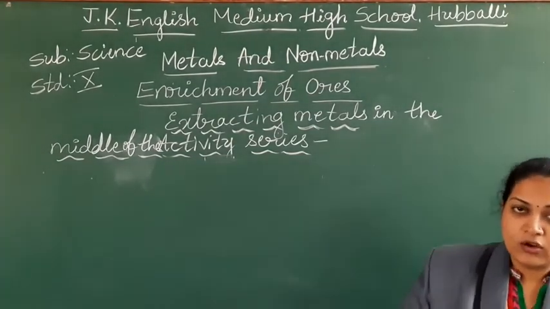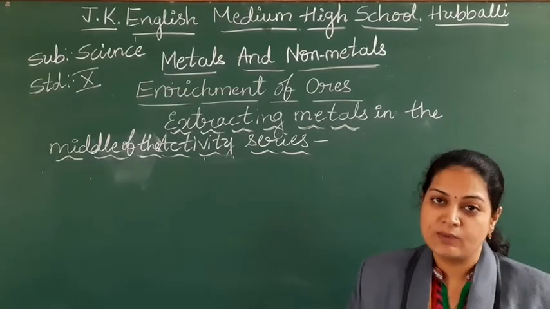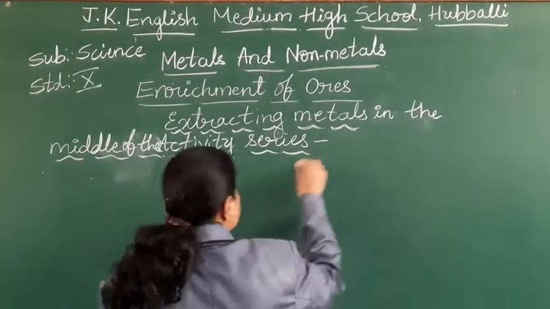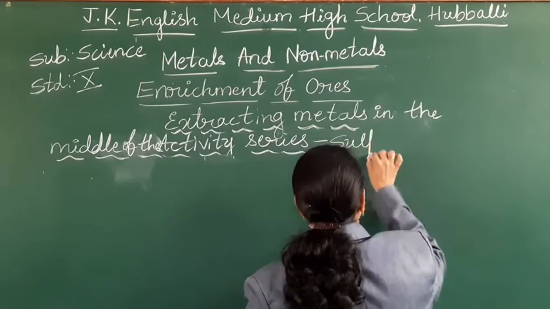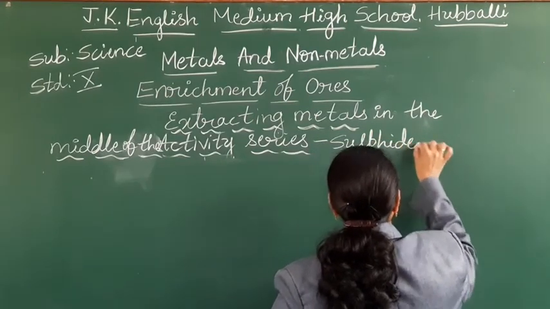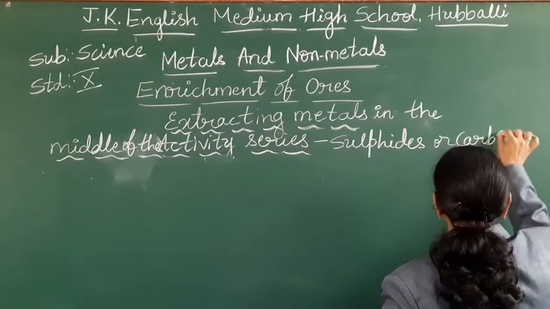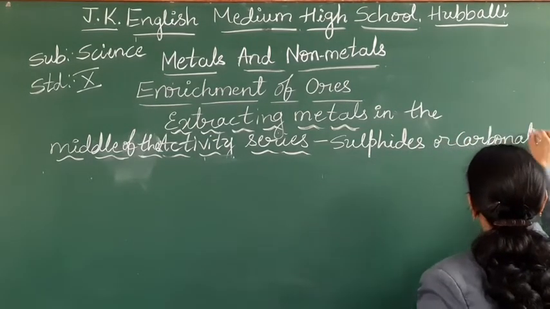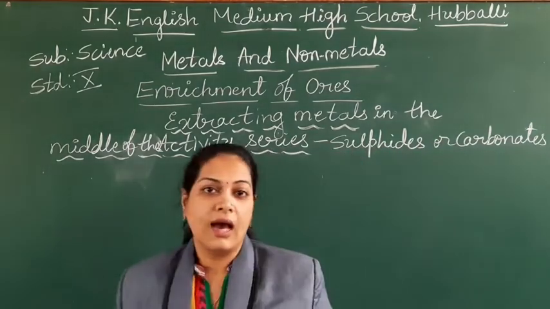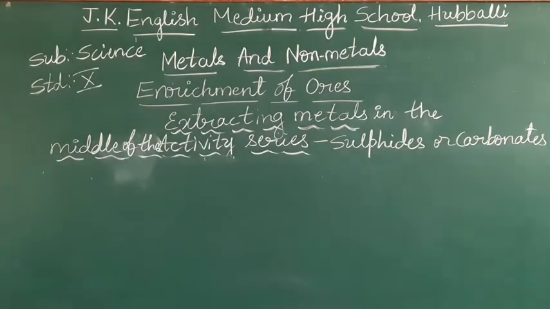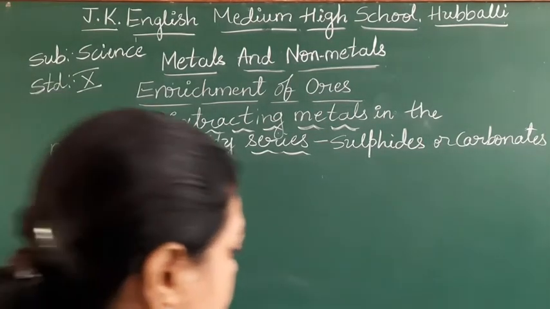So these middle of the activity series metals, they may be in the nature of sulfides or in the nature of carbonates.